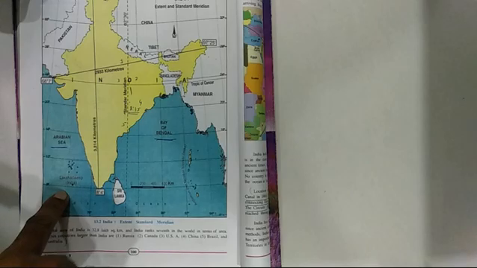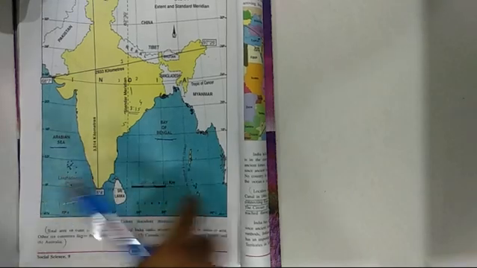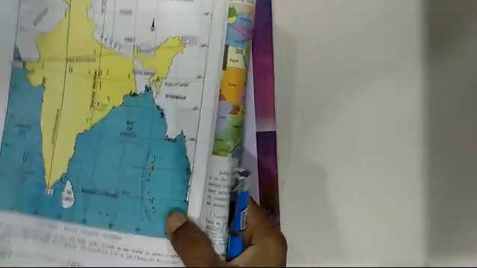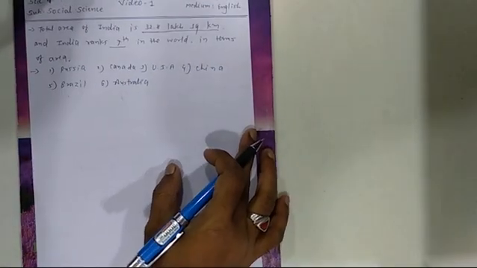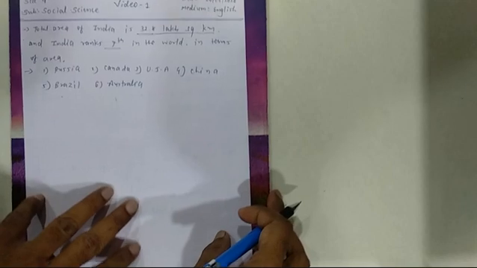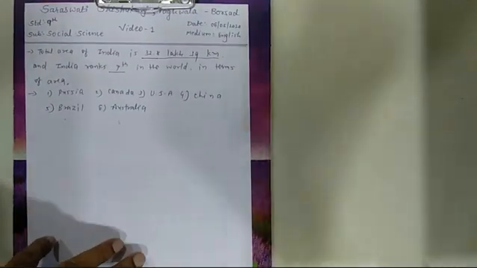Here the Lakshadweep Islands, the Andaman and Nicobar Islands. So this is the area, location and size of India. I hope you will get all the information regarding today's topic. Thank you, students.